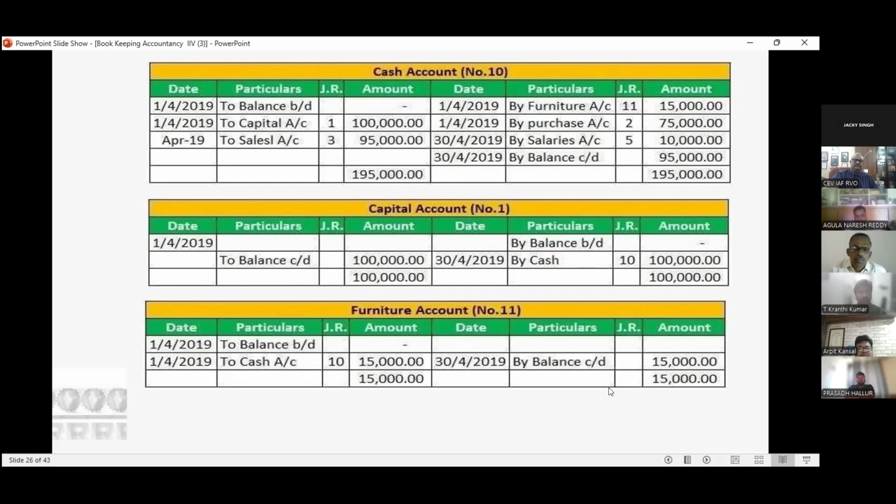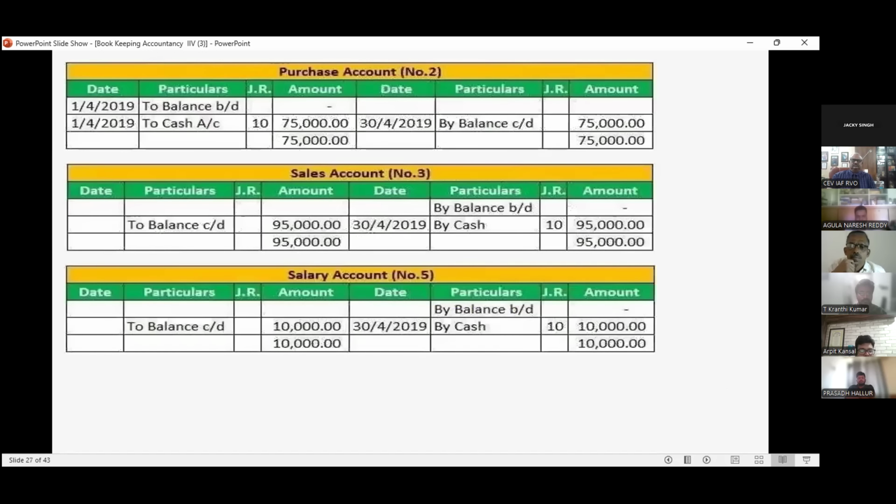Furniture, opening and closing. See, one thing you have to notice, that in the ledger, if there is an asset, then the opening should come to the debit side. And if it is a liability, the opening should come under the credit side. This you have to focus on.